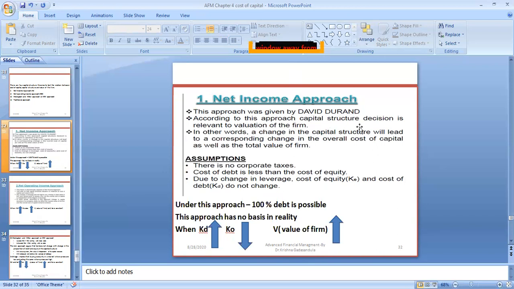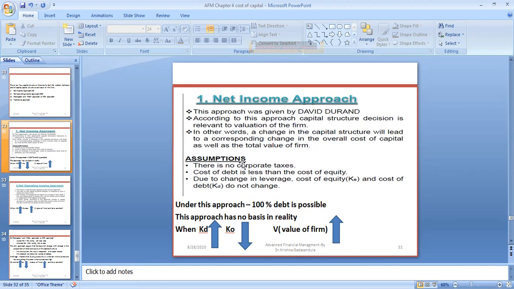According to the NI approach, capital structure decision is relevant to the value of the firm. In other words, a change in the capital structure will lead to a corresponding change in the overall cost of capital as well as the value of the firm. Overall cost of capital is a combination of the costs of all the different financial sources.